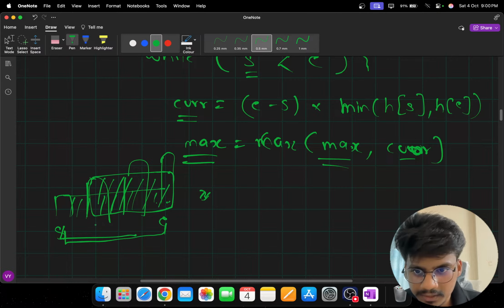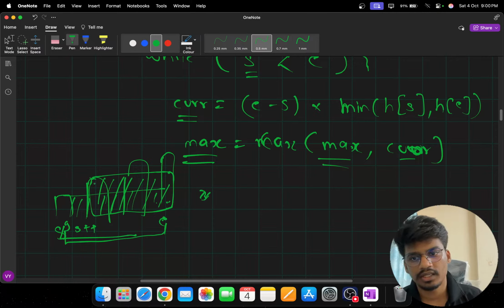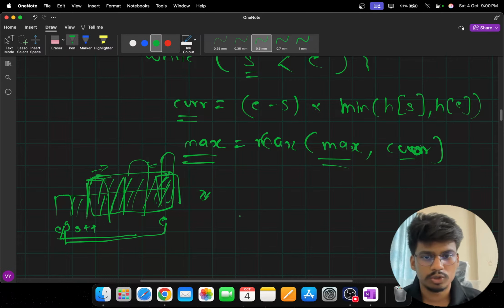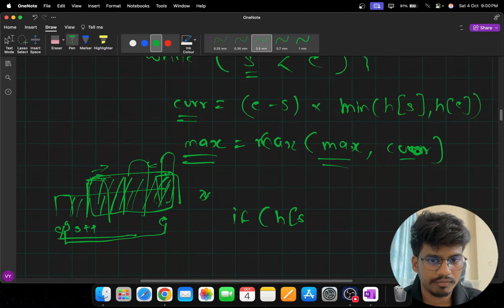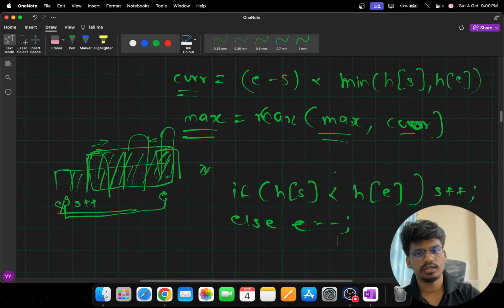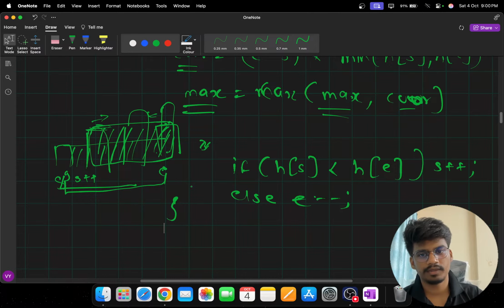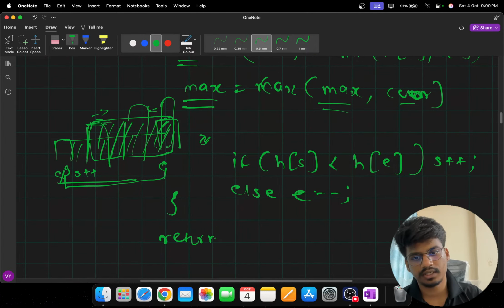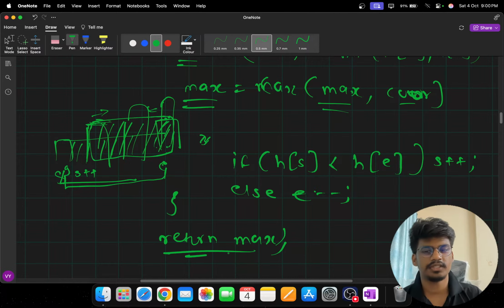So when we find that we have our S and it is less than E, we will increase our S. And if these are the same height, then maybe we can increase this or decrease this to find a better answer, because both will give us the same answer. So we will check if the height of S is less than the height of E. If this is the case, then we increase S, else we decrease E. We do this inside a while loop, and at the end we return the max, and this is the answer.